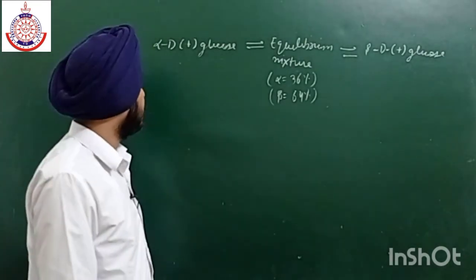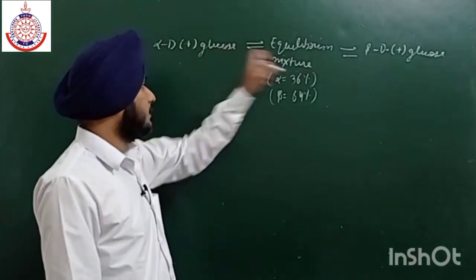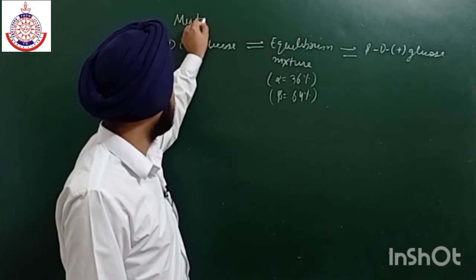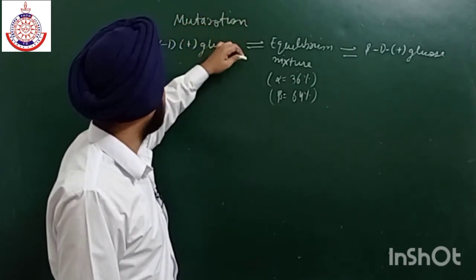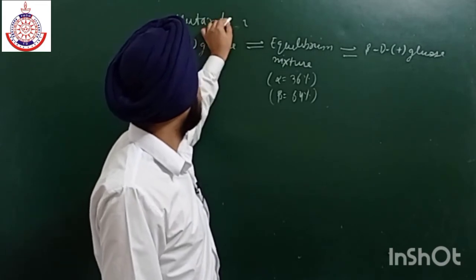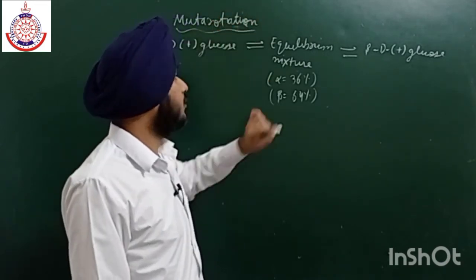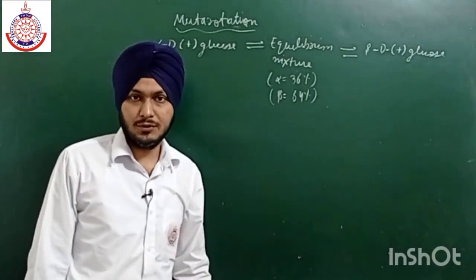Now this process of interconversion is known as mutarotation. Mutarotation: the conversion of one form into another is known as mutarotation.